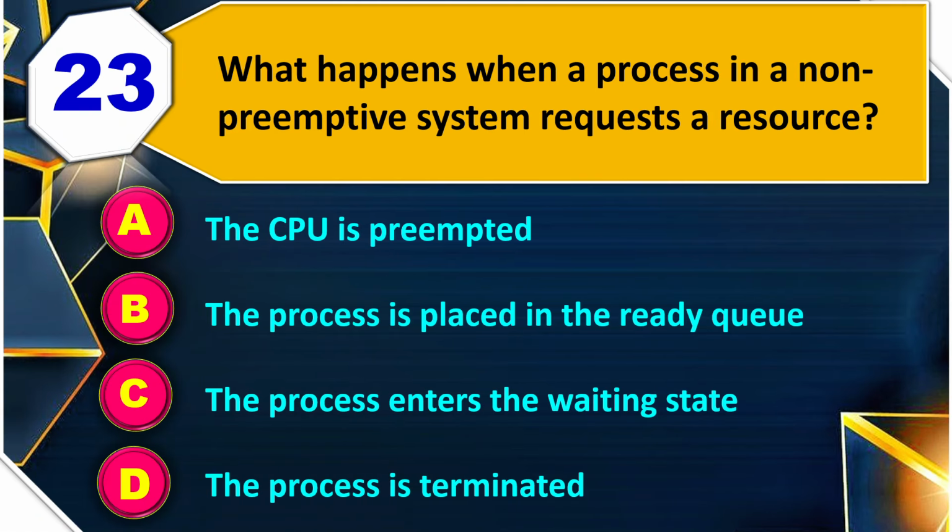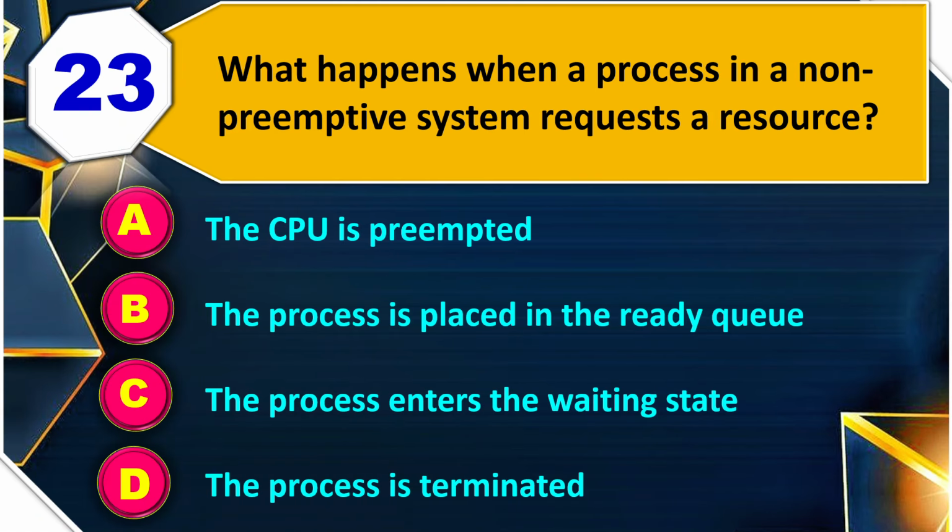23. What happens when a process in a non-preemptive system requests a resource? The CPU is preempted, the process is placed in the ready queue, the process enters the waiting state, or the process is terminated. So the correct answer is the process enters the waiting state. 24. If all processes arrive at the same time in a system using FCFS, the average waiting time is high, low, zero or unpredictable. So the right answer is high.